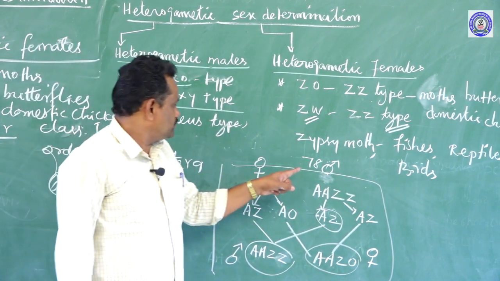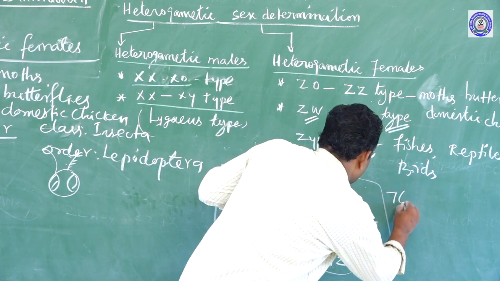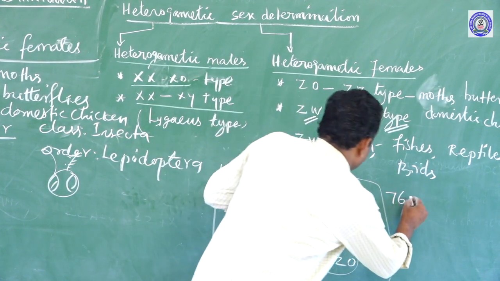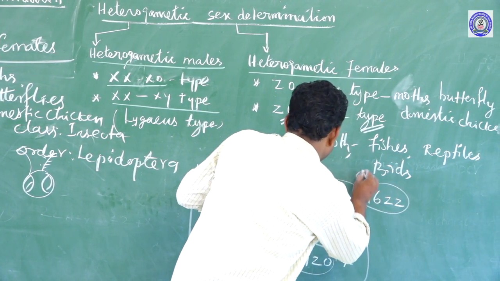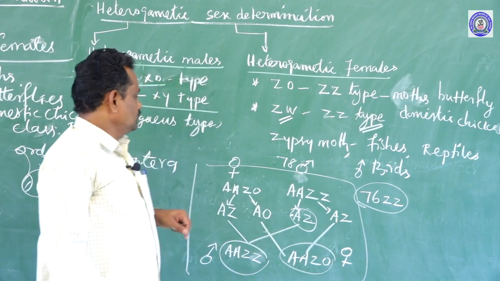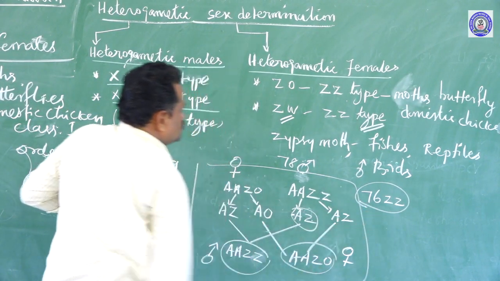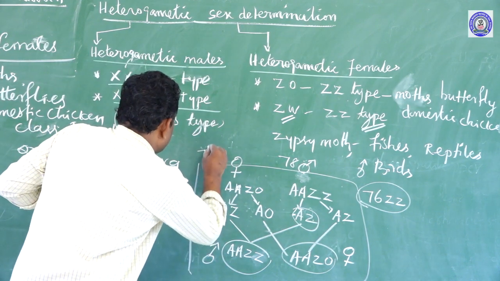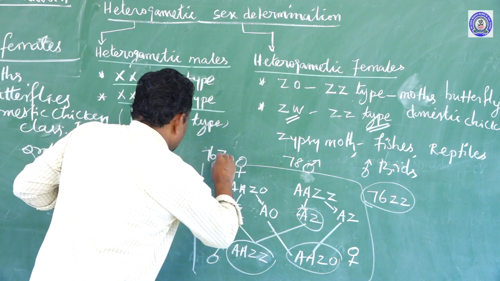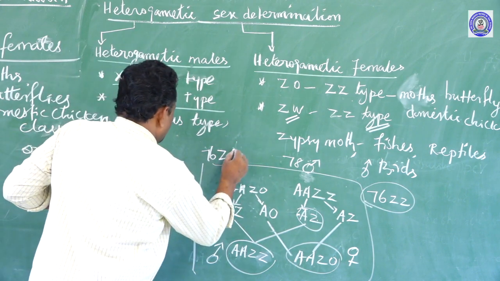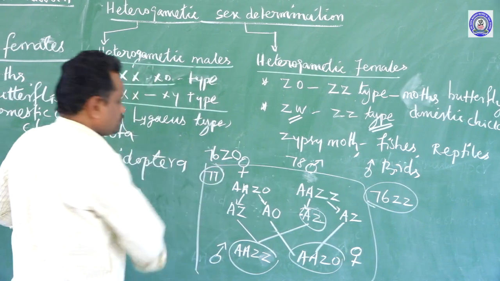Out of this, 76 are autosomes and 2 are Z chromosomes in the male. But in the female, one chromosome is less: 76 autosomes are there, and one sex chromosome, and another none. So totally 77 chromosomes are present.